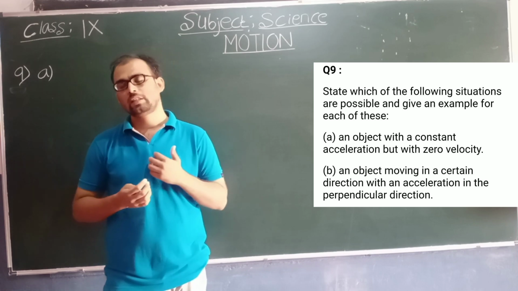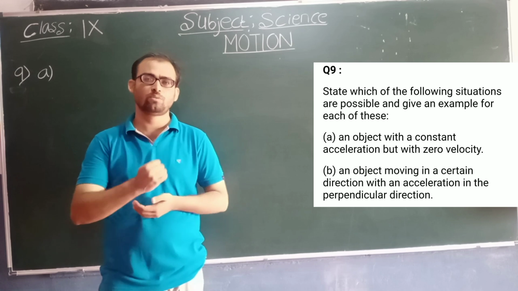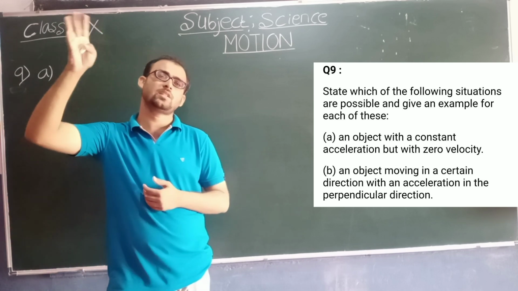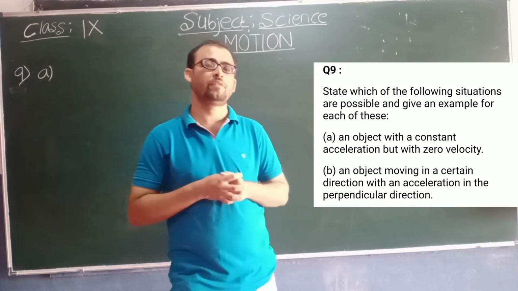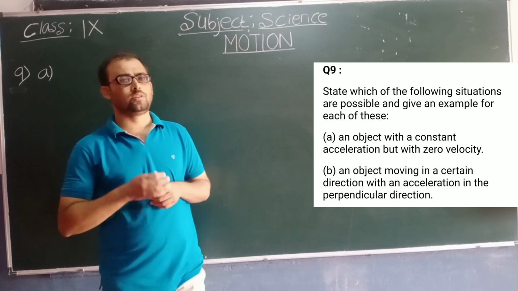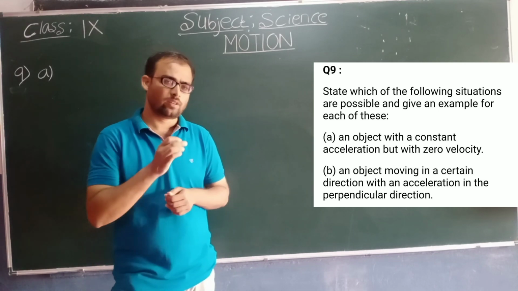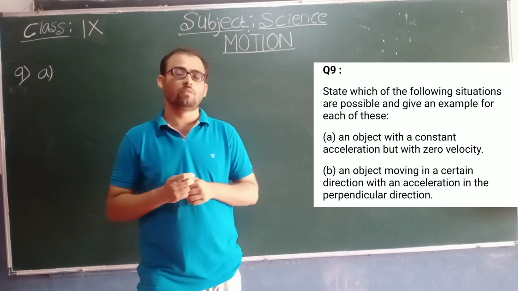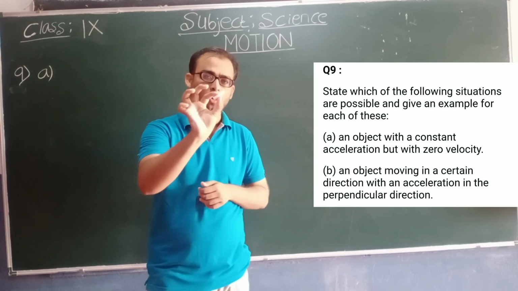What they have given: the object is moving with a constant acceleration and the velocity is zero. Whether this is possible or not, that we need to tell. So students, just think, are there any such examples? Here I'll tell you, it is possible. Why? Because if this is an object, okay.